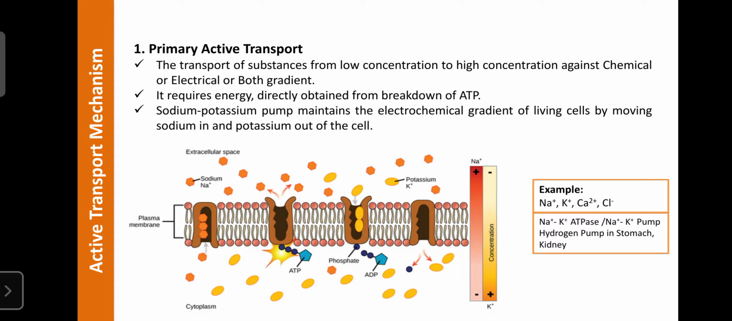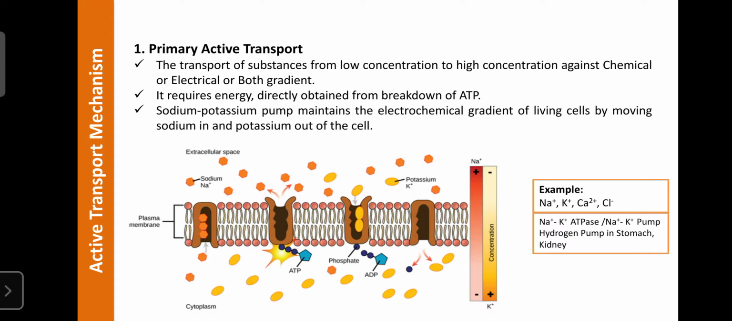So here, in the primary active transport, a molecule can also be transported opposite to the electrical gradient. That is why it requires energy. In the primary active transport, energy is obtained directly from the breakdown of ATP.